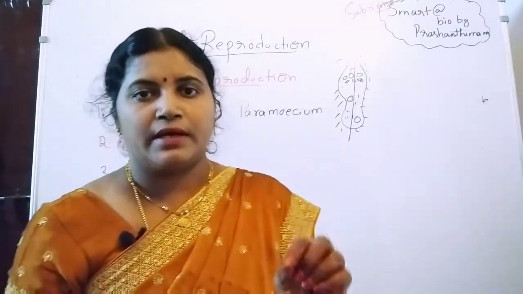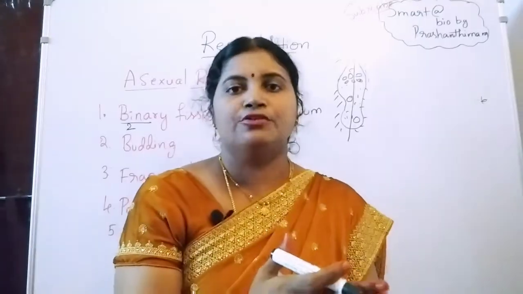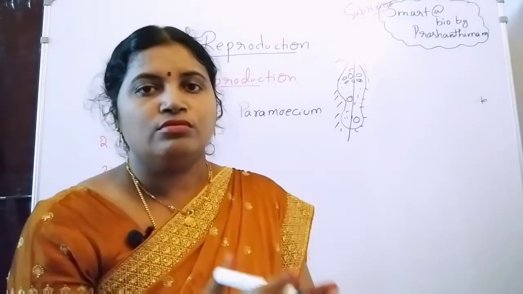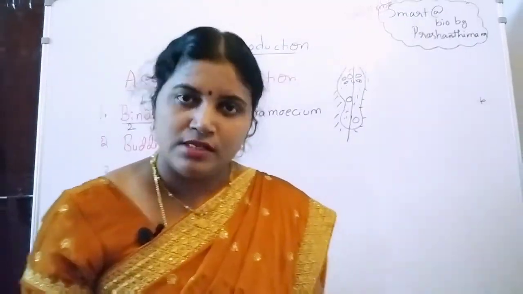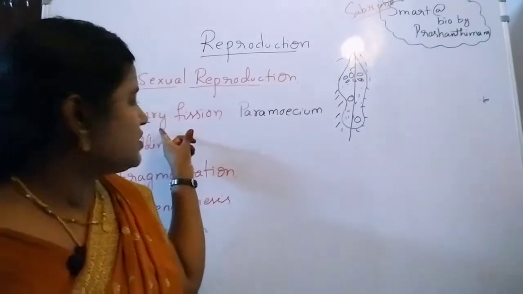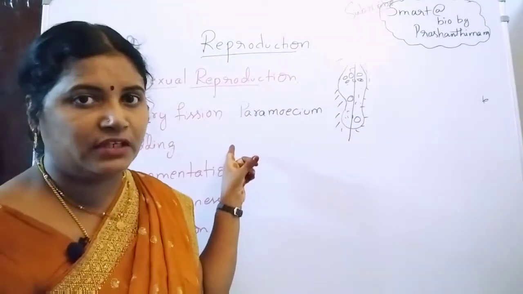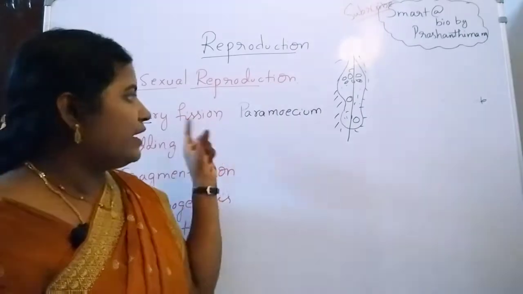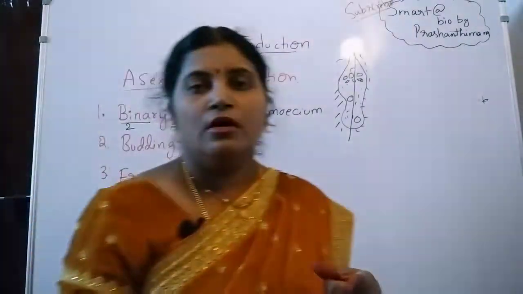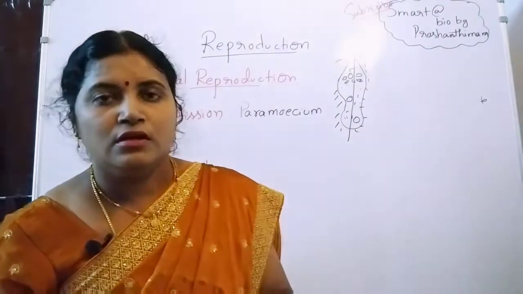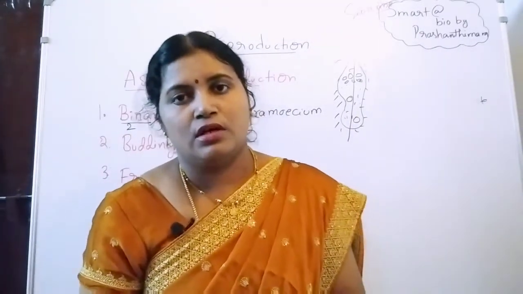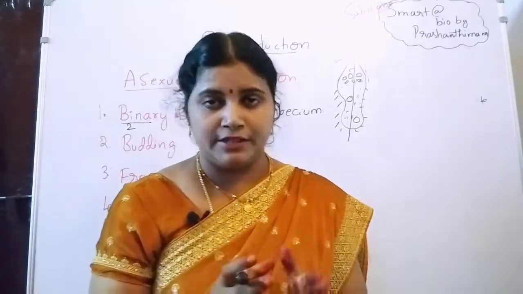One single parent is equally split into 2 organisms, so that 2 daughter cells grow as new individual cells. That's why this process is known as binary fission. This binary fission also takes place in amoeba, euglena, vorticella. Many unicellular organisms mostly follow binary fission.